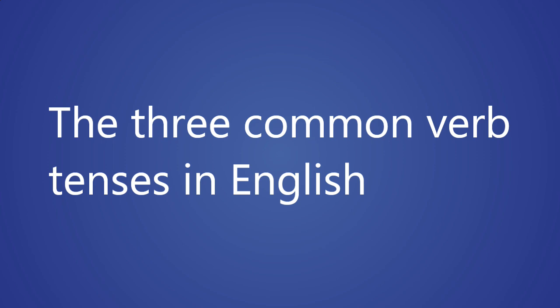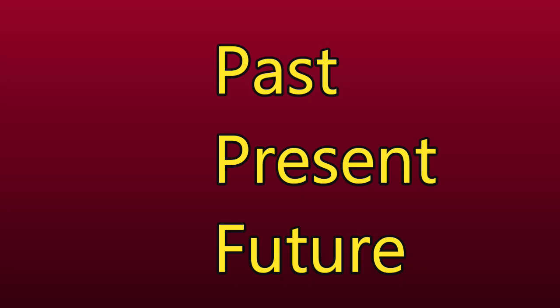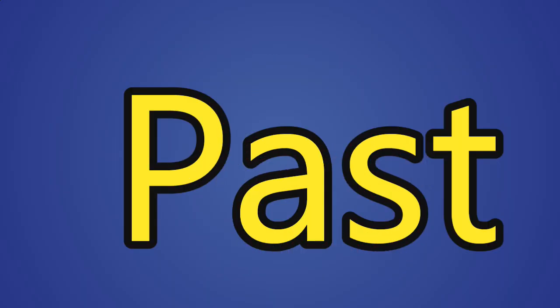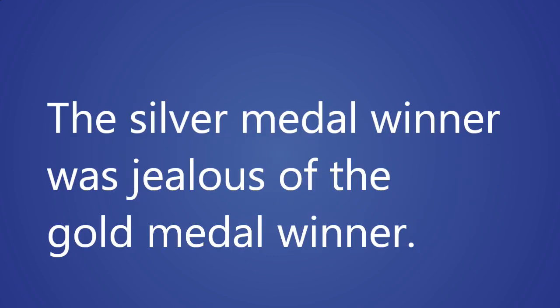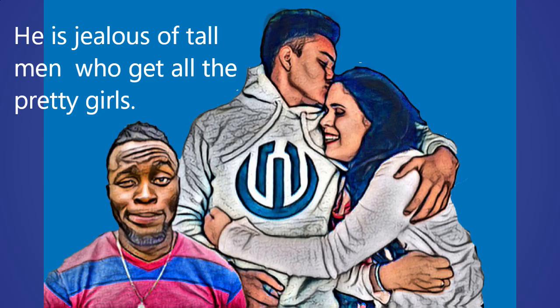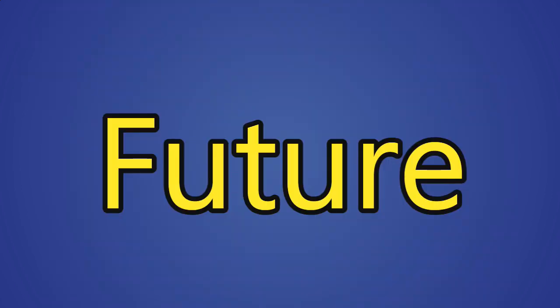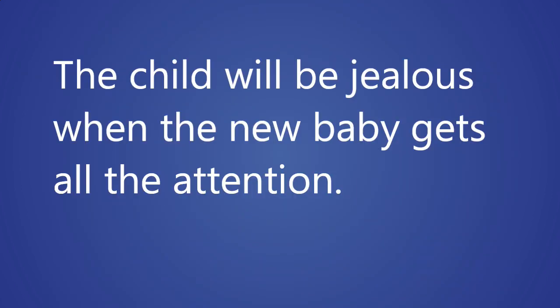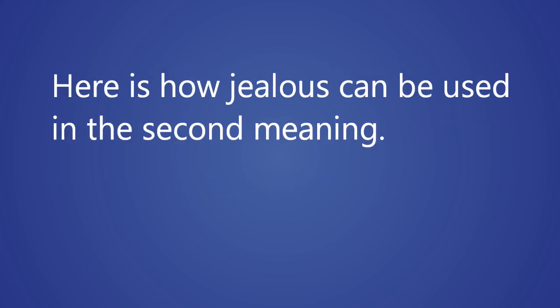The 3 common verb tenses in English are past, present, and future. This is how jealous would be used. For the first meaning, past. The silver medal winner was jealous of the gold medal winner. Present. He is jealous of tall men who get all the pretty girls. Future. The child will be jealous when the new baby gets all the attention.